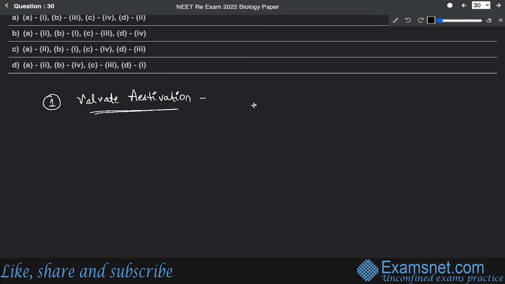So it basically looks like this when you take a look. This is going to give an appearance like this. It's going to go like this, valvate, where they are just touching at their edges.